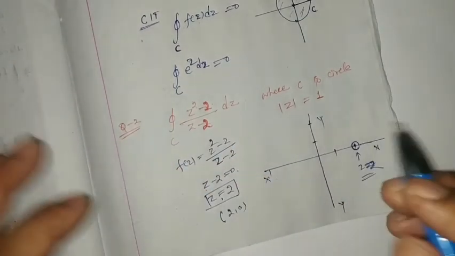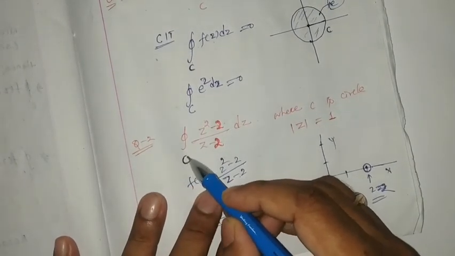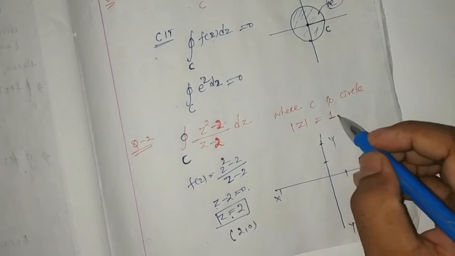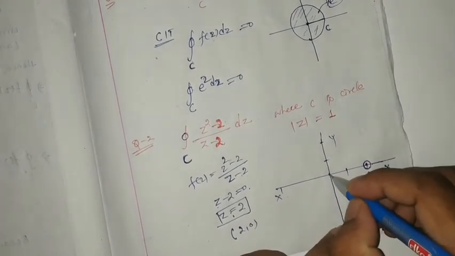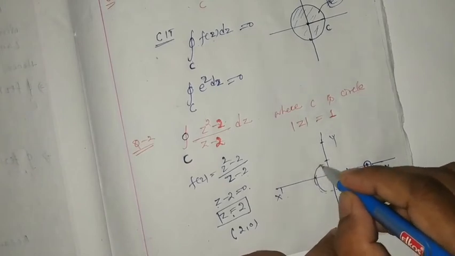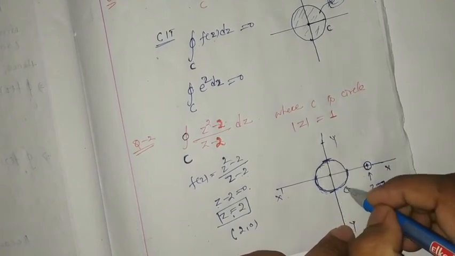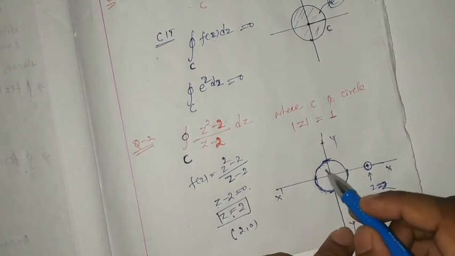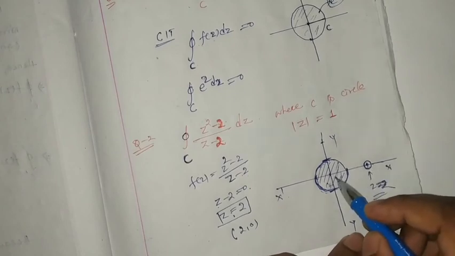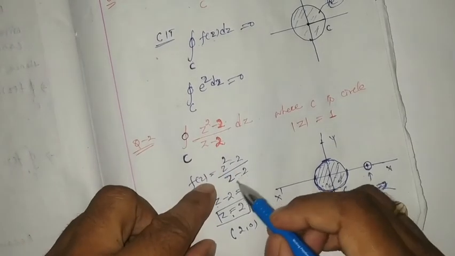But in the question, you have to watch carefully. It has been given that the closed curve we choose has a radius of 1. The center is at 0, and the radius is 1, like this. So the curve we have to consider as per the question is this one, and we consider the region inside it. Inside this region, is z equal to 2 there? No. This point is outside this region. That means inside this region, this function is fully analytic.